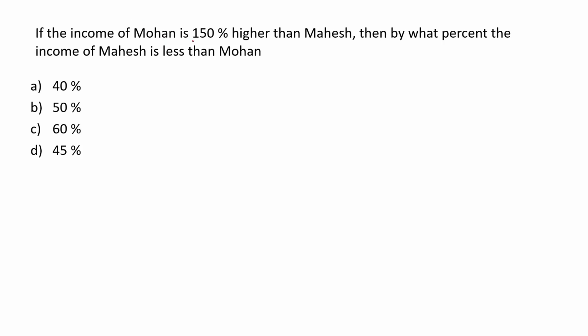If the income of Mohan is 150% higher than Mahesh, then by what percent the income of Mahesh is less than Mohan? The income of Mohan is 150% higher than Mahesh. Okay, let us take the income of Mahesh as 100 rupees. Then the income of Mohan is going to be not 150% of Mahesh. Here the income of Mohan is not 150% of Mahesh. It is higher than Mahesh income by 150%.